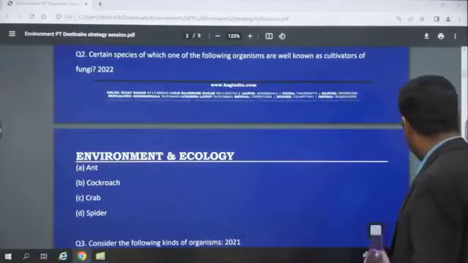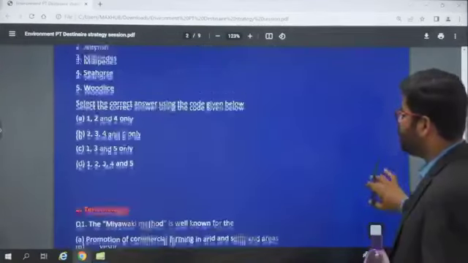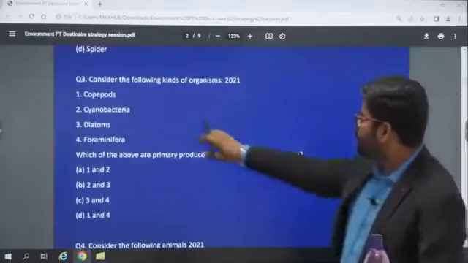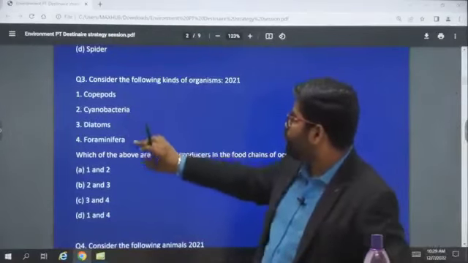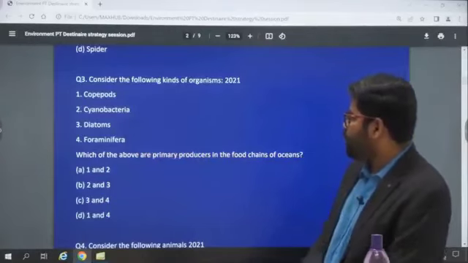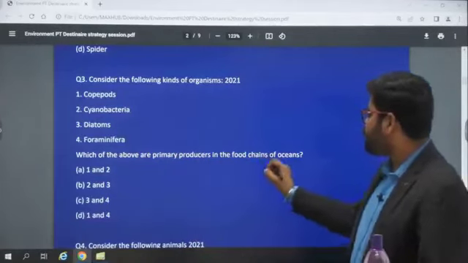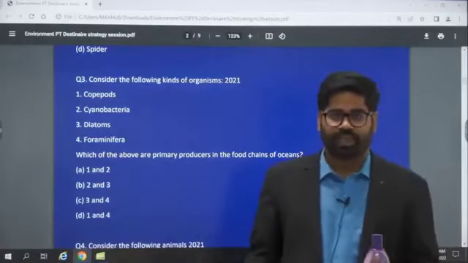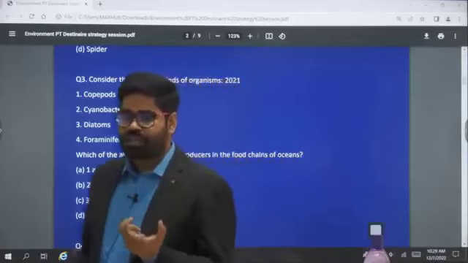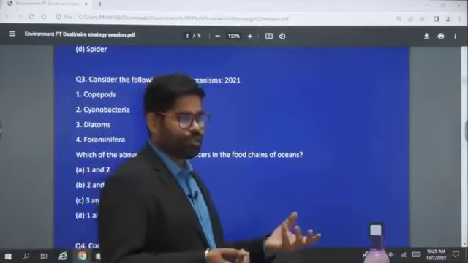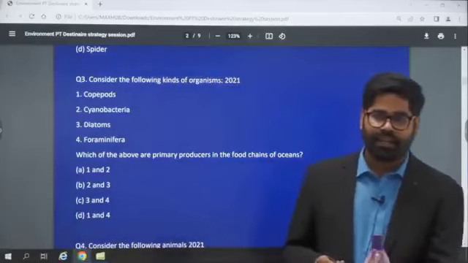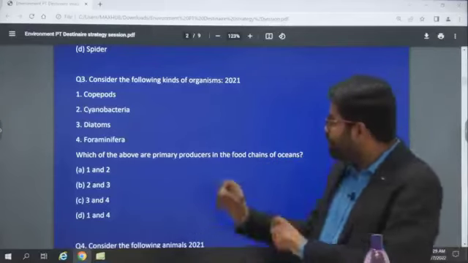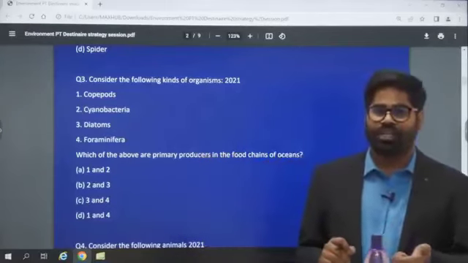Okay. See, from 2021, if you go just below it, you will find this question also. 2021, again, consider the following kinds of organisms: copepods, cyanobacteria, diatoms, foraminifera. Which of the above are primary producers in the food chain of oceans? Again, you can see that they are asking from examples. Like when you are reading the environment and ecosystem book, you will find that producers are there, consumers are there, decomposers are there, detritivores are there. We read about the terms, but many times we miss the examples. And they are asking about the examples in the examination.